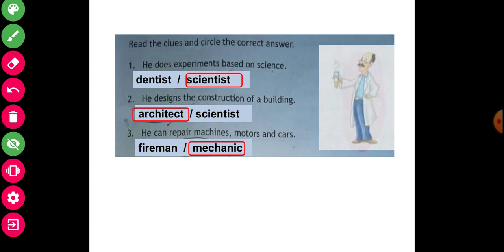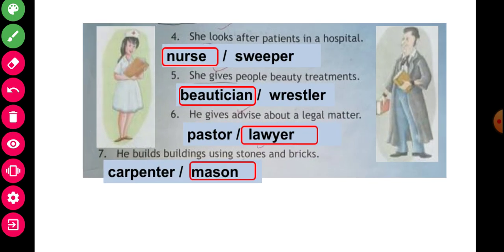Is that clear? Another, we will see and observe another commandment. See and observe here. Yes, who is that? She looks after patients in hospital. Nurse. She gives people beauty treatment. Beautician. 6. He gives advice. Lawyer. He builds with stone and brick. Mason. Another we will discuss here.